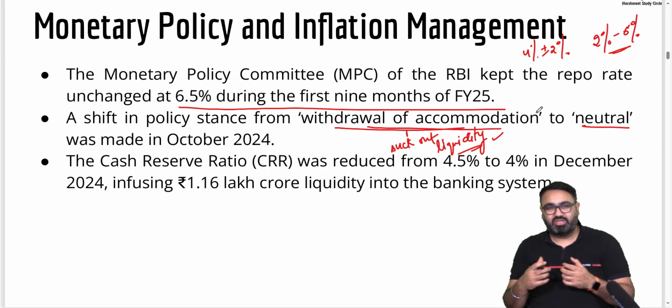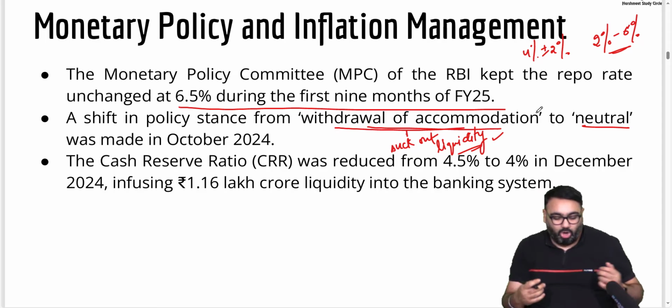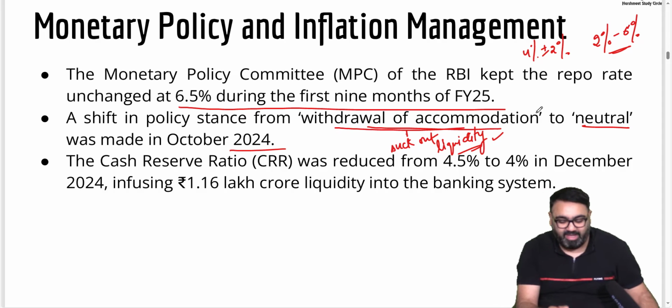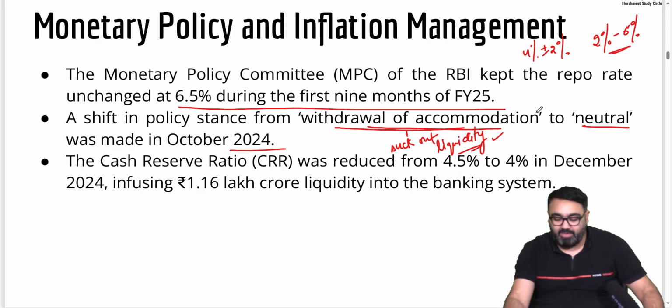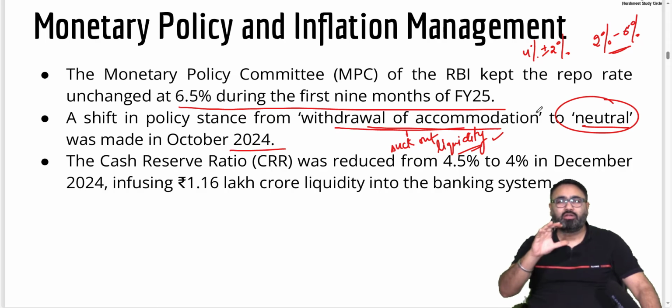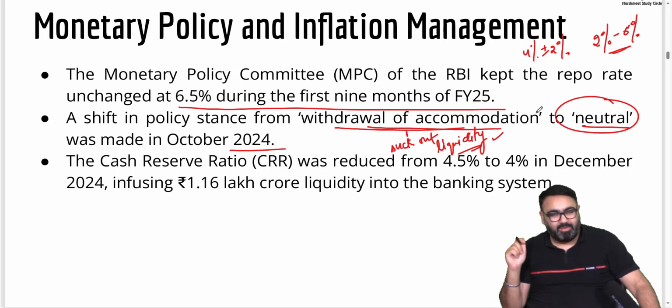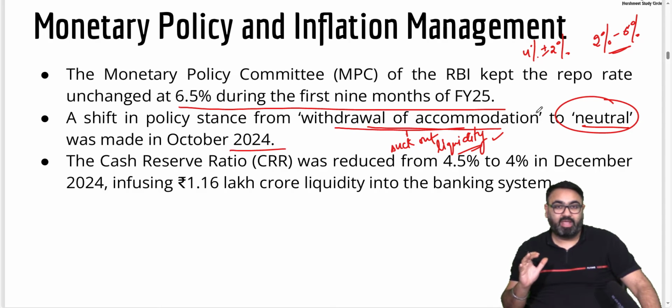So to control inflation, it's a very common thing. In October 2024, finally RBI changed its stand and became neutral. Neutral means not deliberately trying to withdraw money from the market and not pushing money into the market, maintaining a neutral stand altogether. This is called having a neutral approach. So RBI changed its approach from withdrawal of accommodation to neutral in October 2024.